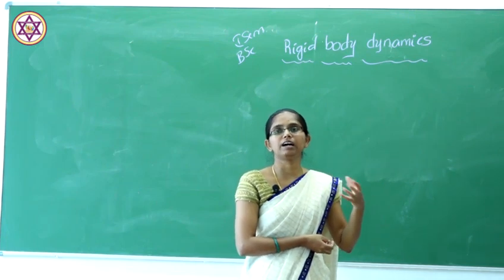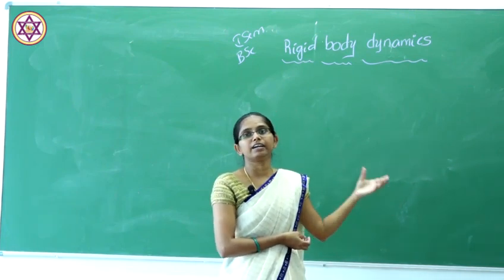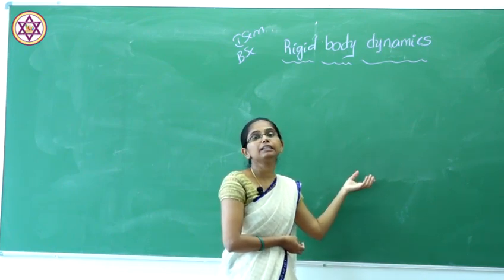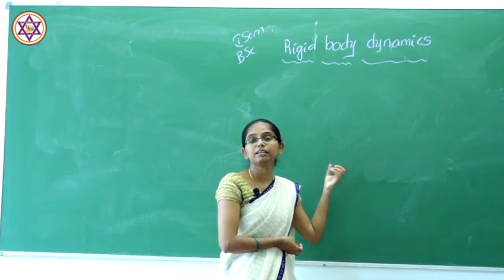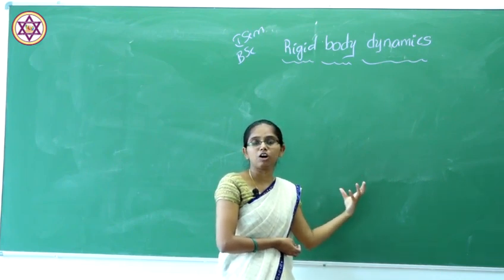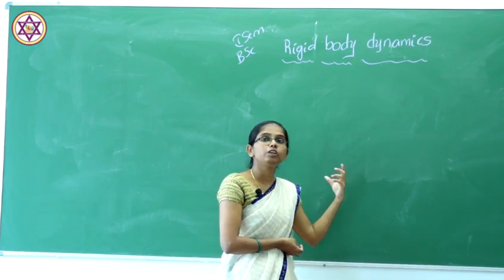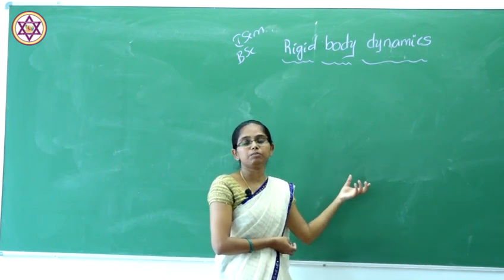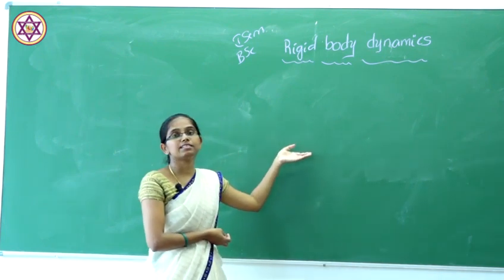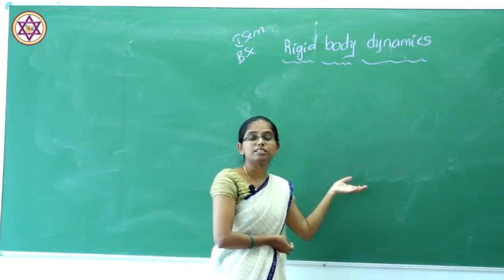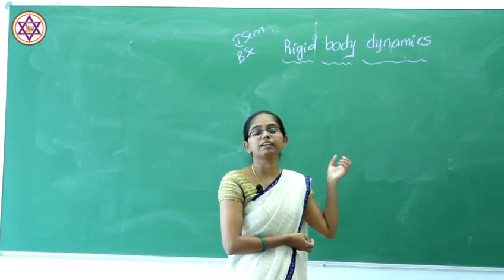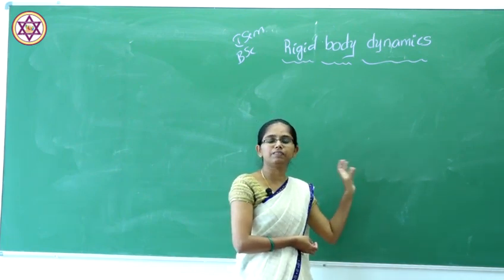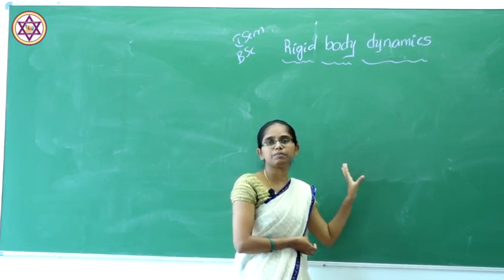It may be circular, elliptical, square or spherical. The particles inside that object, the distance between two particles, doesn't change when you apply forces to that rigid body. So rigid bodies are bodies having a definite and unchangeable shape.